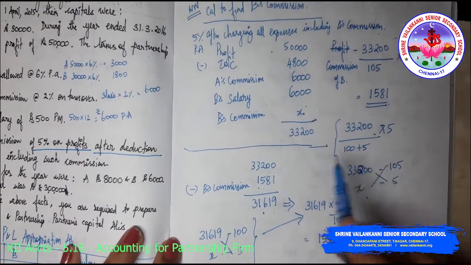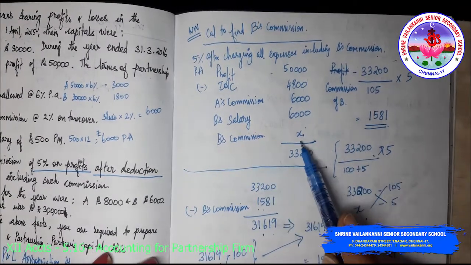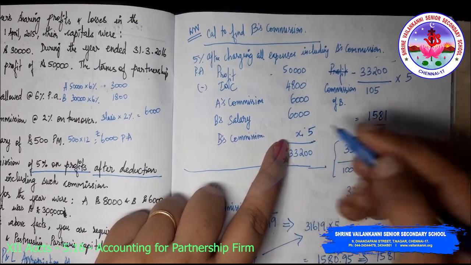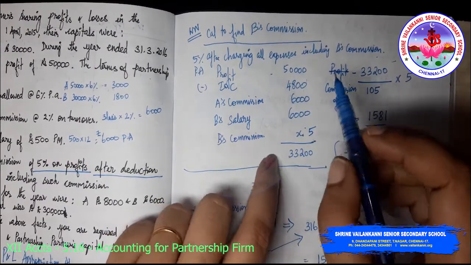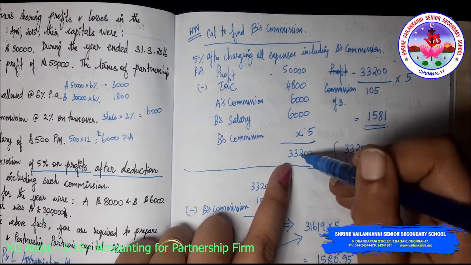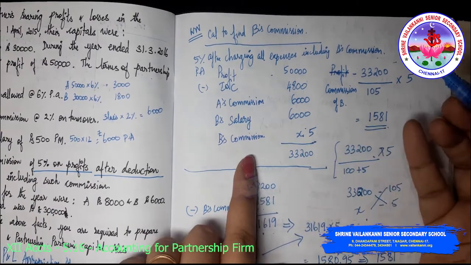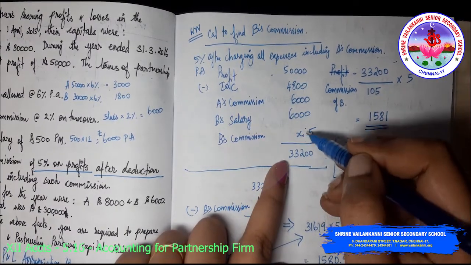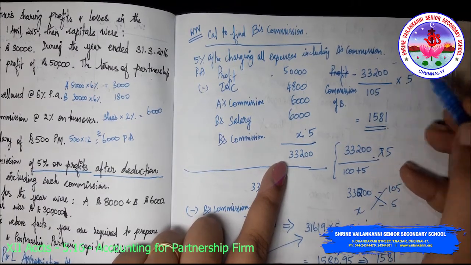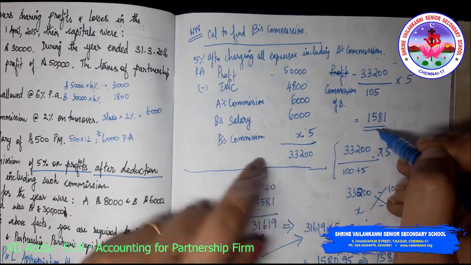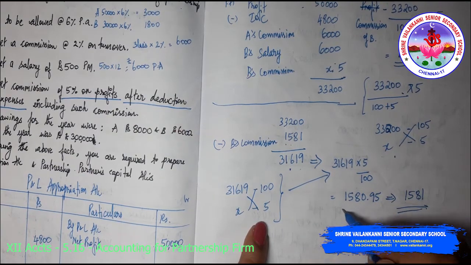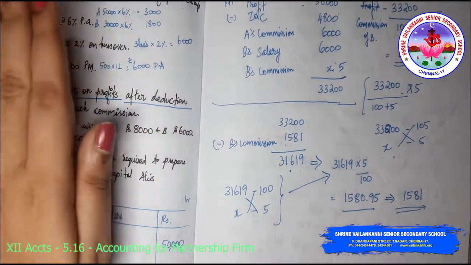Okay, but here we do not know what B's commission is. First we need to find out that. B's commission is how much? Out of 100 it is 5. We know what 100 is. 33,200 minus B's commission is 100, but it is inclusive of B's commission. So 33,200 divided by 105 into 5, so you are getting B's commission. If you are deducting B's commission and then you straight away multiply it by 5%, you will get the same answer. I hope that this is clear.